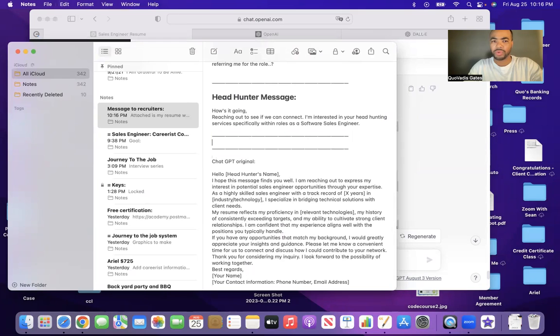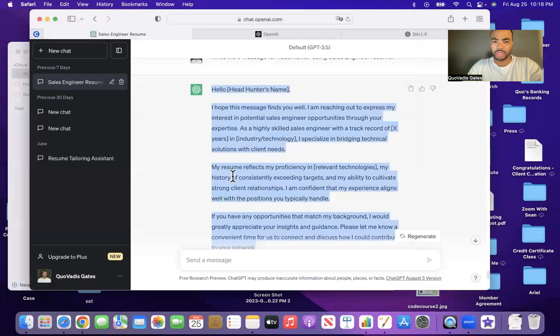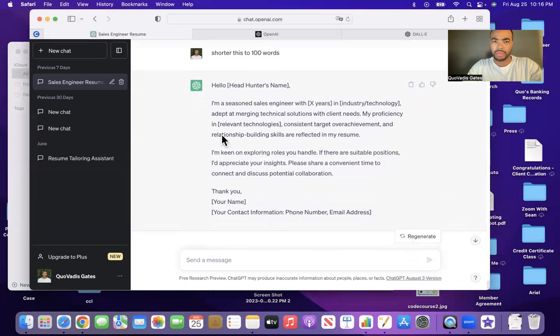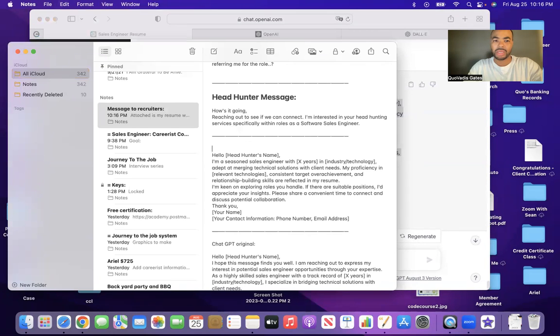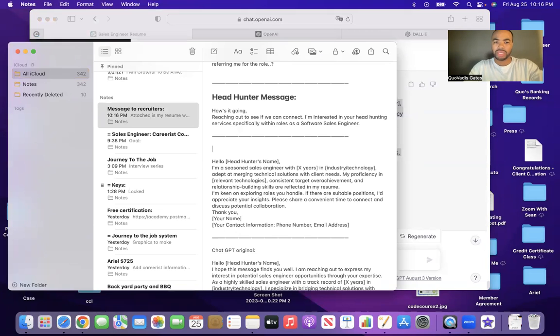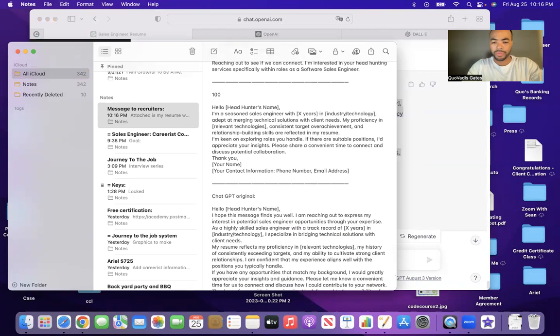And what I mean by useful is, remember, we asked ChatGPT to shorten it, and shortening this to 100 words made it a bit more useful because it's more digestible. If I got this message, I would be more prone to read this one rather than this long, exhausting one. Okay, 100.